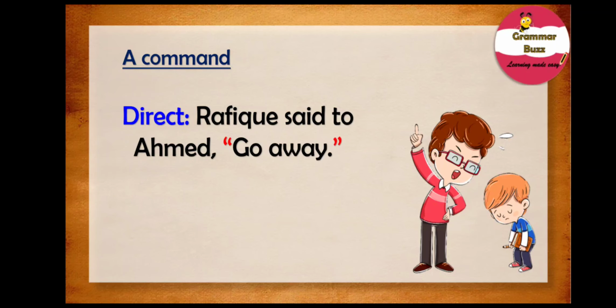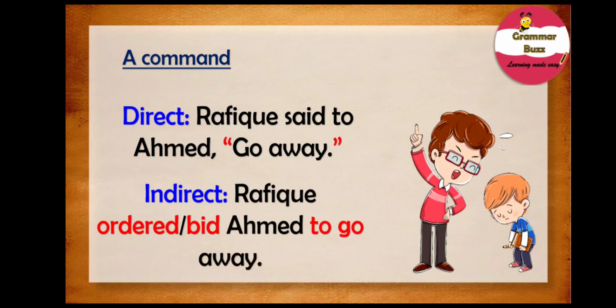If you note closely, this sentence is a command or an order given by Rafiq to Ahmed. So while converting this sentence to indirect speech, we can use words like order or bid. And the sentence in indirect speech would be, Rafiq ordered Ahmed to go away, or Rafiq bid Ahmed to go away. Simple, right?